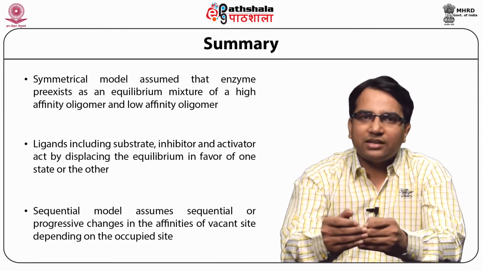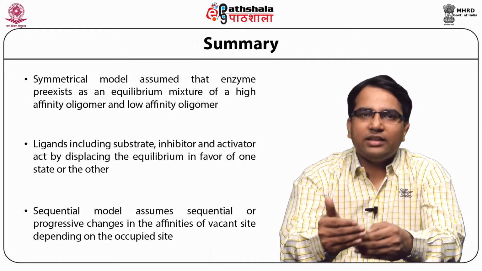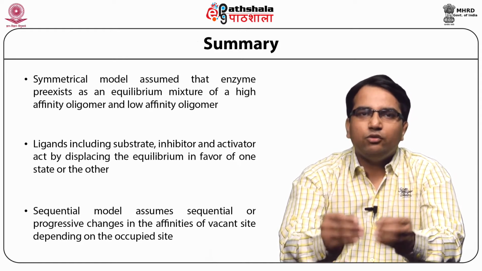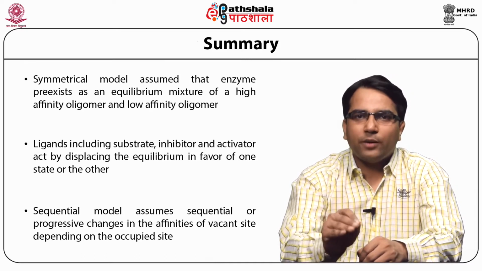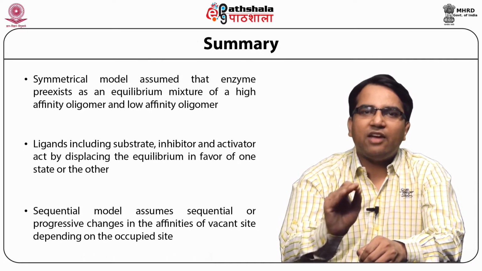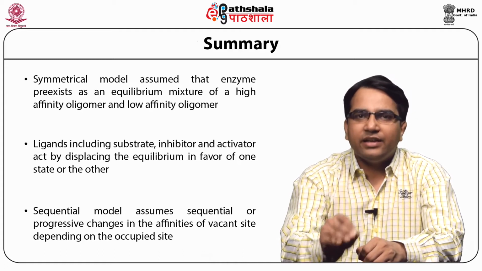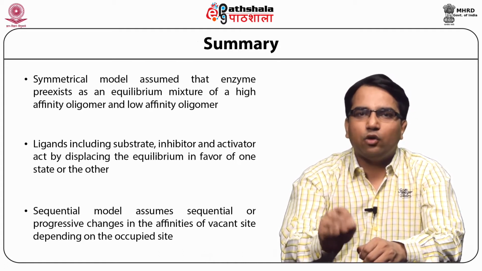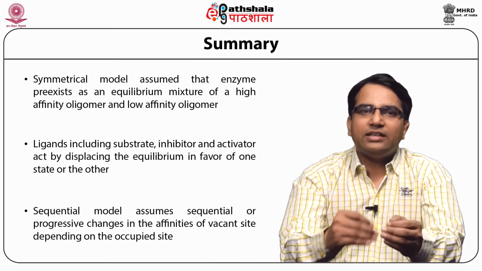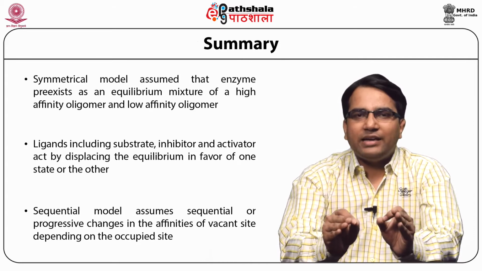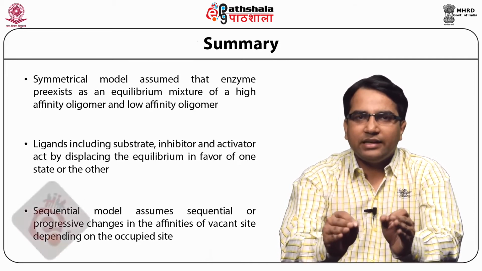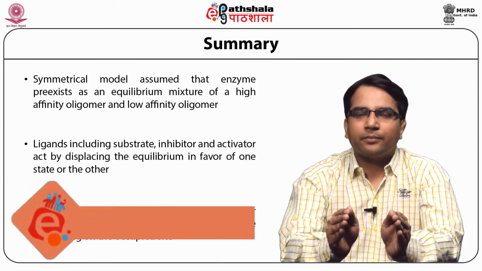We have also discussed the other model, the sequential model, which assumes that there is a sequential or progressive change in the affinity of the binding sites depending on the occupied sites. When the first substrate binds, it has the least affinity.